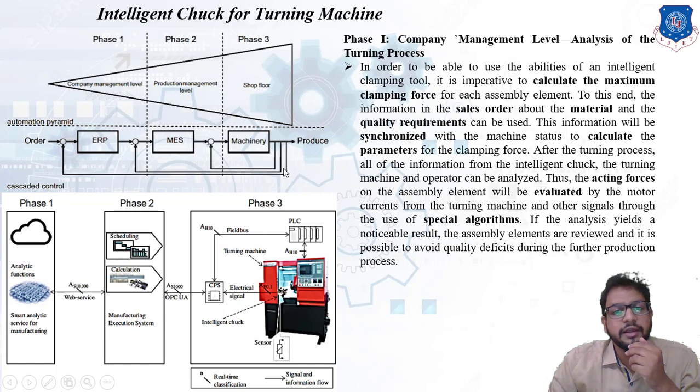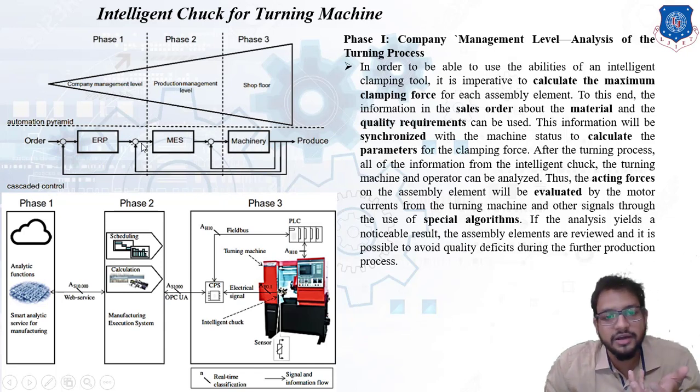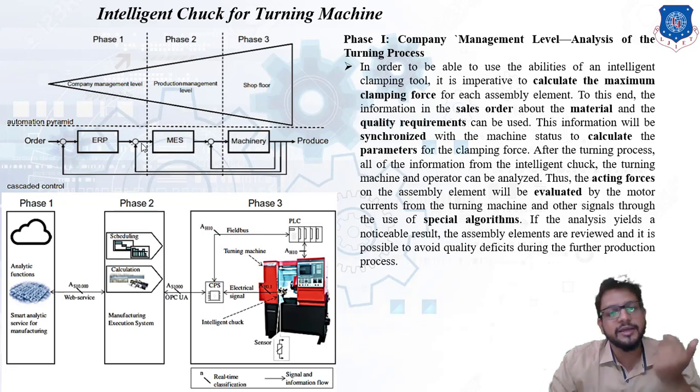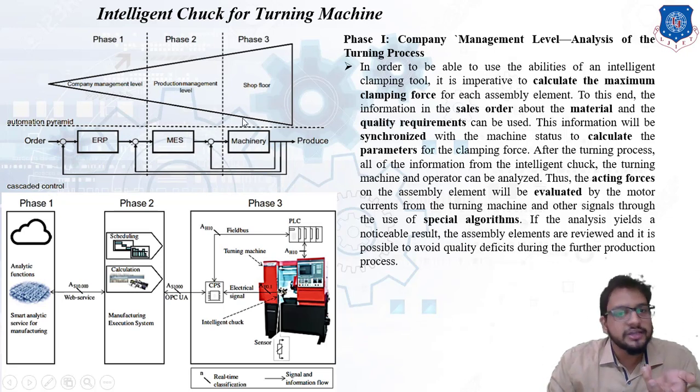If it requires some change in a model or a mathematical model, that feedback will be given directly to the MES. Over here you can see the control or feedback is given from this smart product directly to the MES, that is the production management level, so that whatever necessary changes can be done within the product design. Based on that, production of the product will again take place with the necessary changes, right?